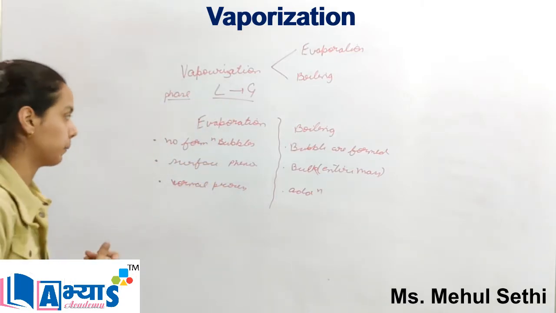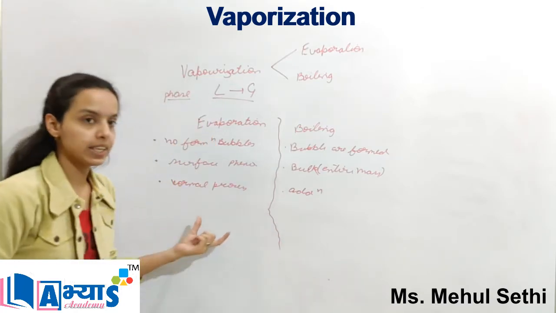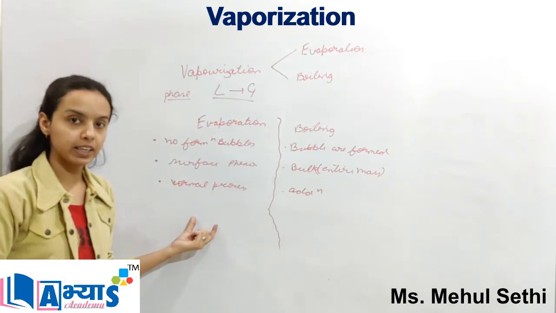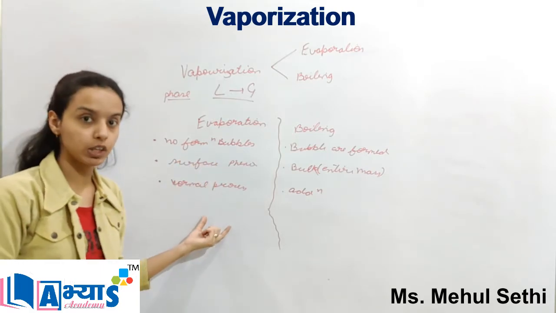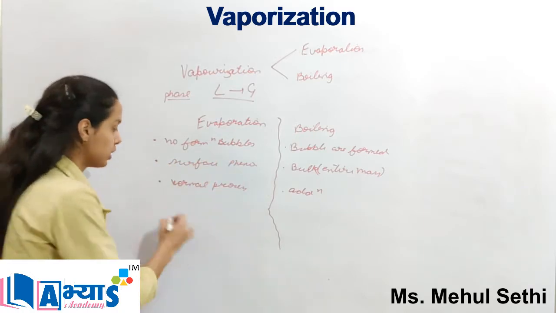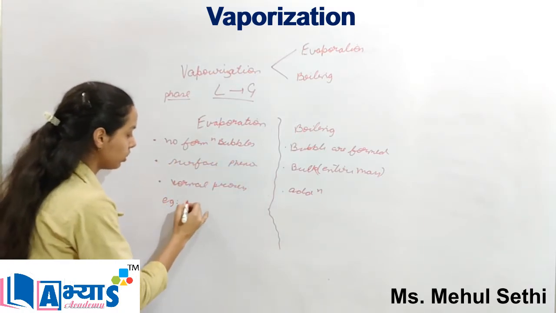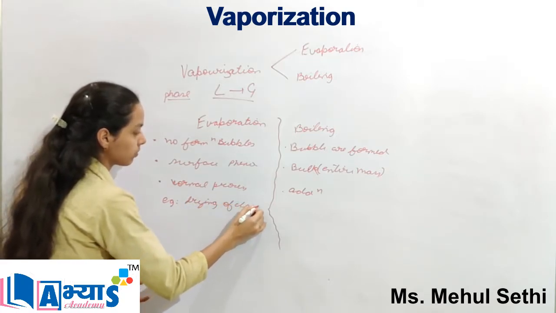For example, when we place our wet clothes outside to dry, no additional heat is given, no bubbles are formed, and it is a surface phenomenon. So examples of evaporation include drying of clothes.